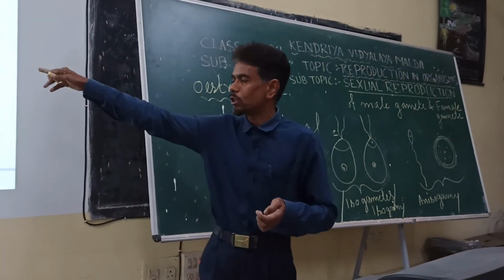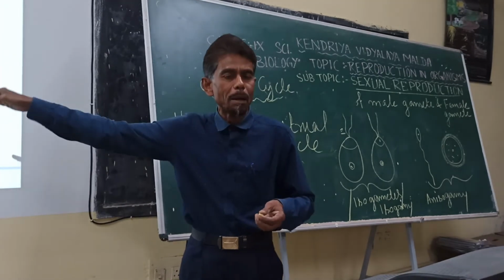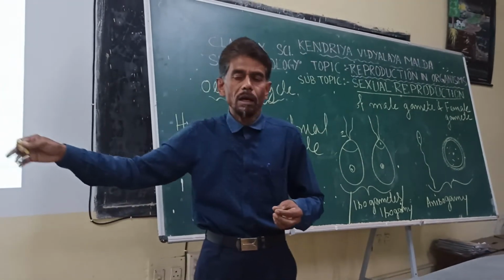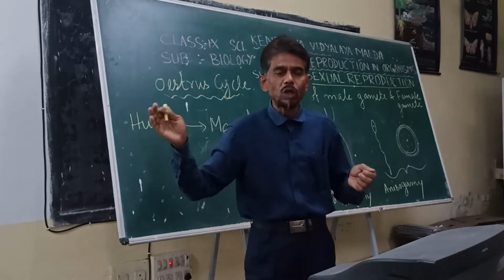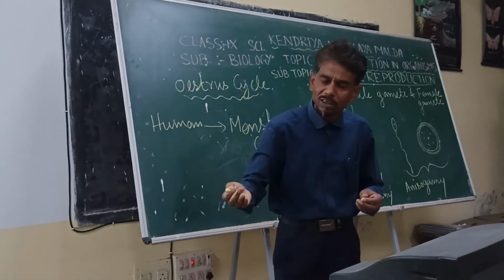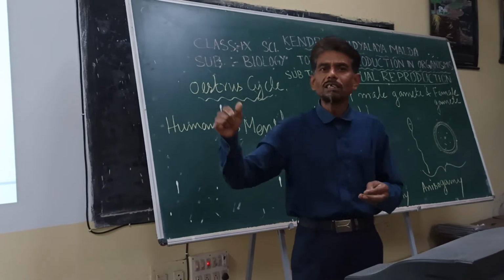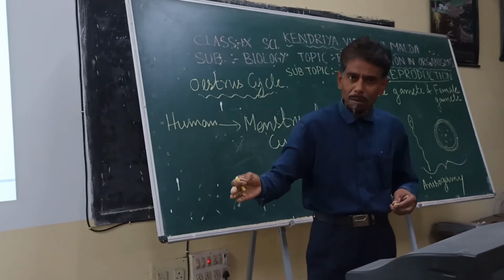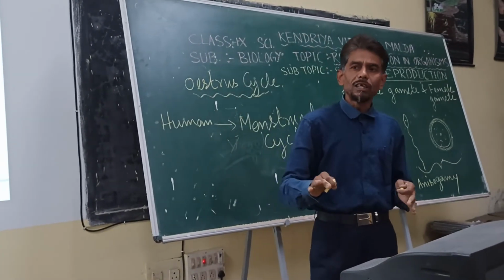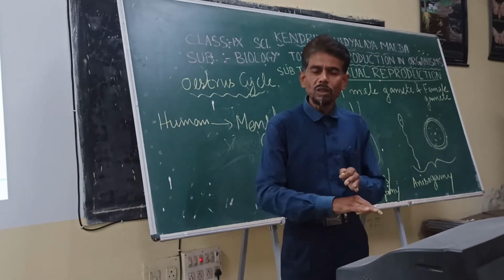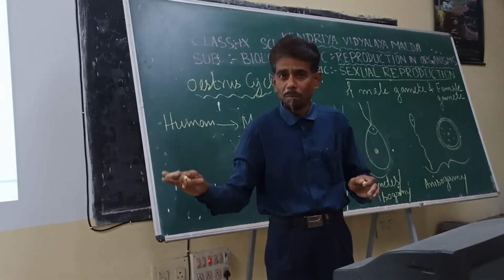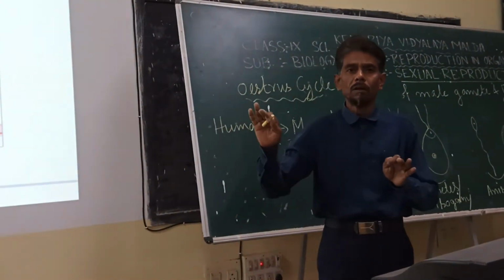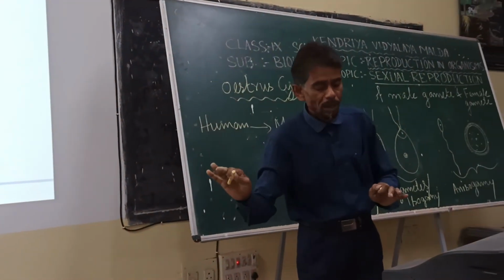Here, I have shown you the formation of female gamete or egg. In case of male, there is a lot of change during reproductive phases, which initiates the formation of male gamete. In case of plant also, there are a lot of changes and events taking place during the process of reproductive phase.